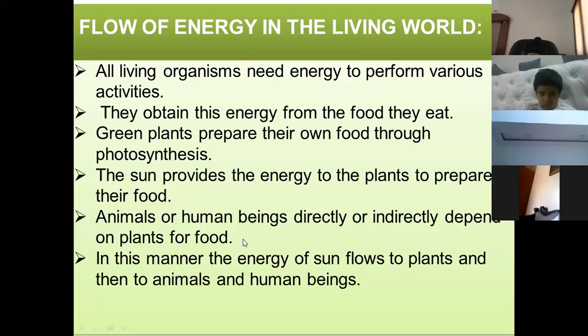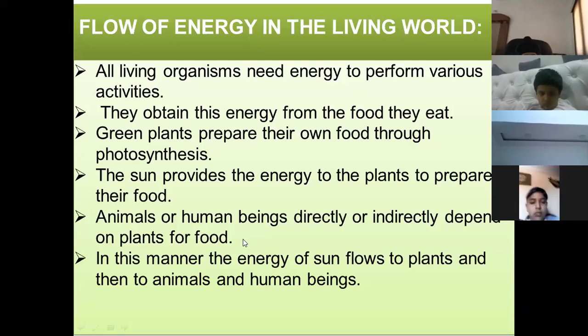And the animals that eat flesh of other animals also depend on plants. How? Because carnivorous animals eat herbivorous animals and herbivores eat plants. So all animals and human beings directly or indirectly depend on plants for food.